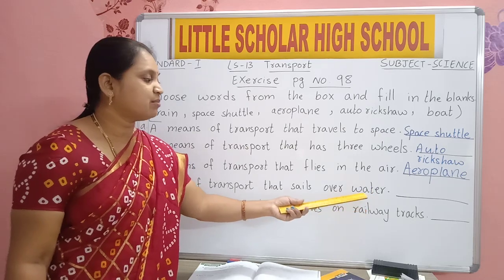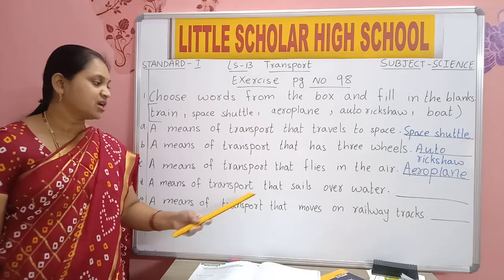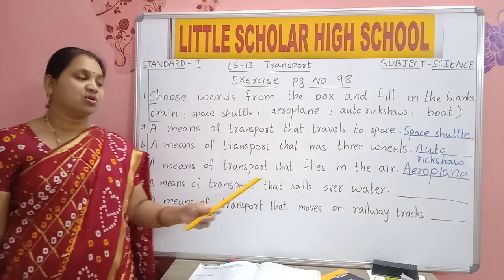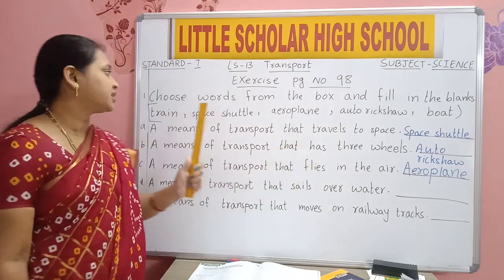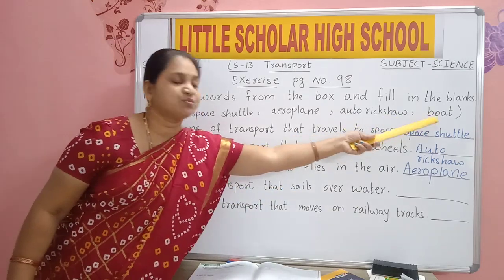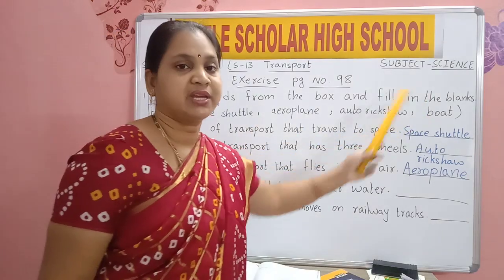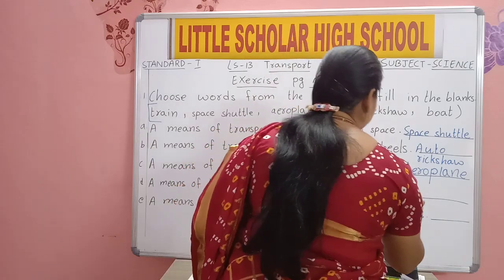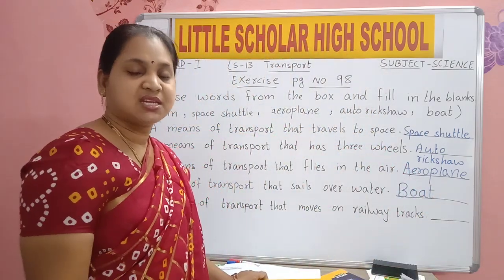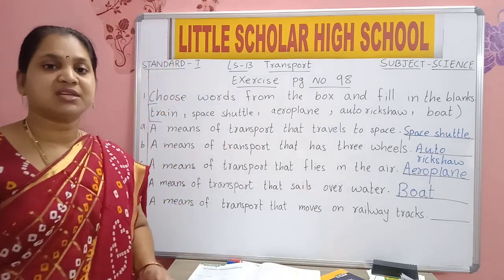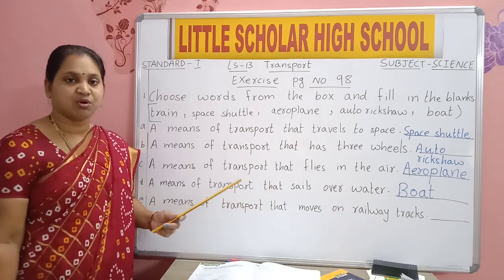Sails over water. A means of transport that sails over water. Train or boat, which sails on water? Train sails in water or boat? Yes, boat. B-O-A-T, boat.